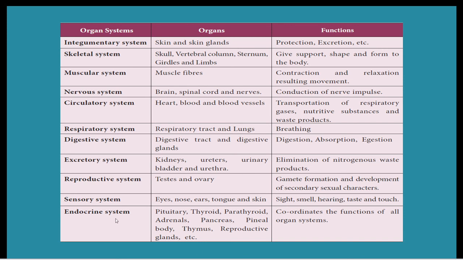Then the endocrine system. What are all the glands that come under the endocrine system? That is the pituitary gland. The pituitary gland is the master gland. Then thyroid gland, parathyroid gland, adrenal gland, pancreatic gland, pineal body, thymus, the reproductive glands, etc. Here these glands are coordinating the functions of the organ systems. So this is the introduction to the organ systems in animals.